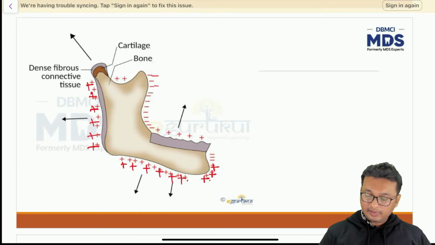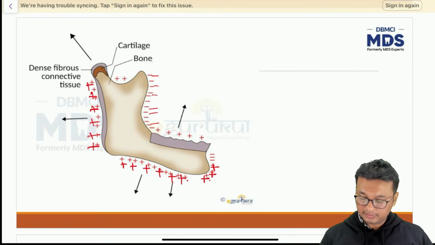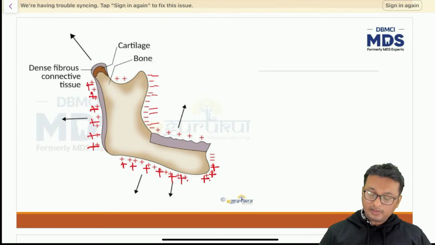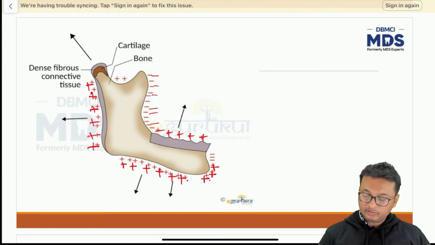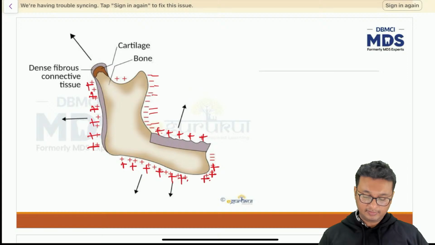The anterior surface of the ramus undergoes significant bone resorption in order to make space for the not yet erupted first, second, and third molars. The alveolar part of the mandible also undergoes bone deposition in accordance with the eruption of the teeth. The alveolar process is formed after eruption of the teeth.